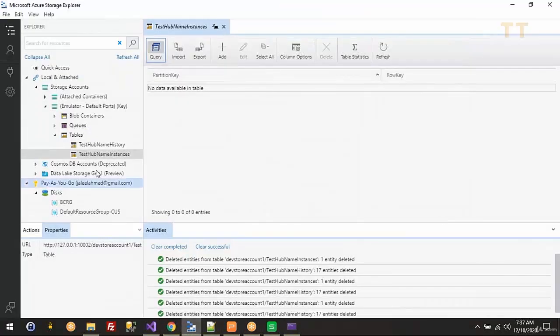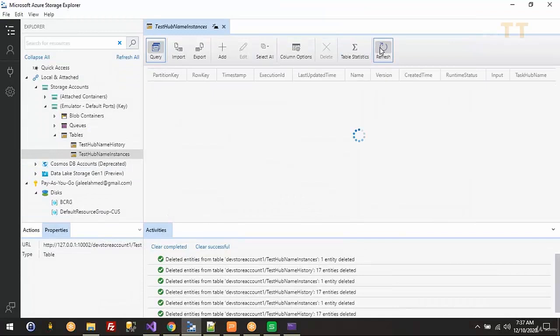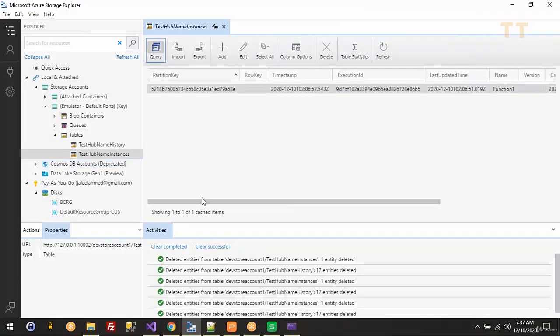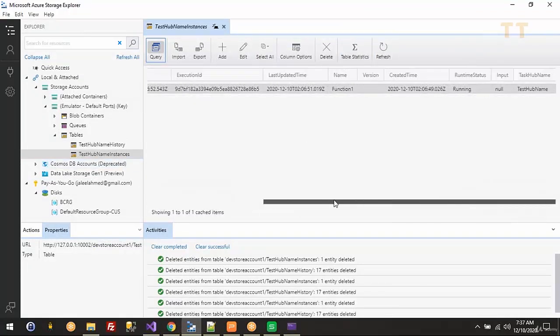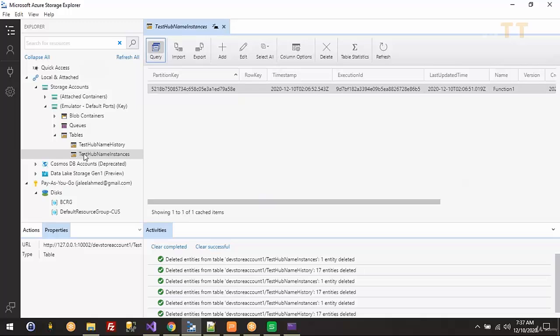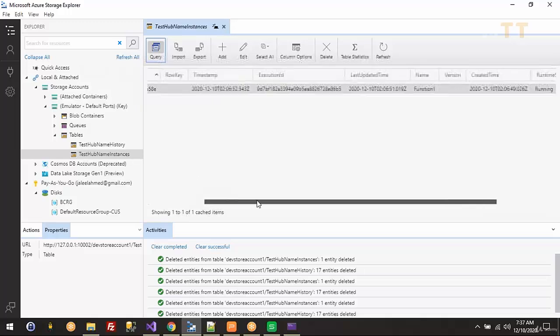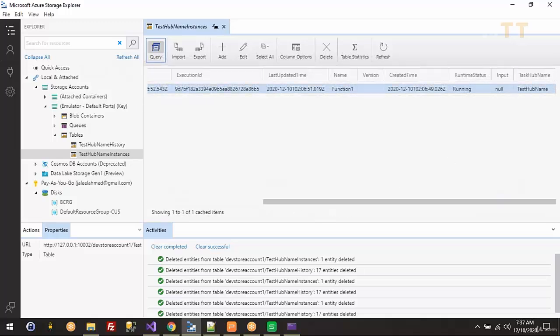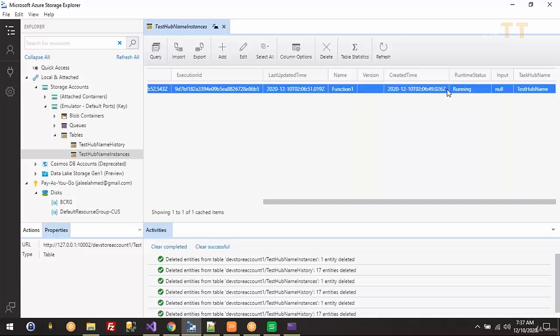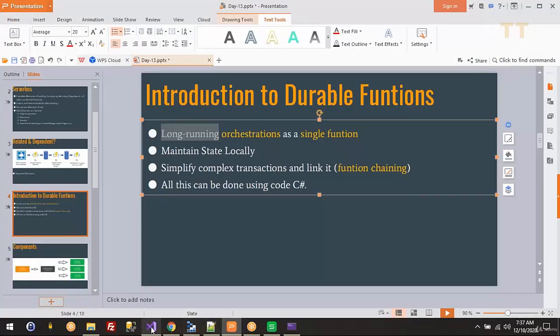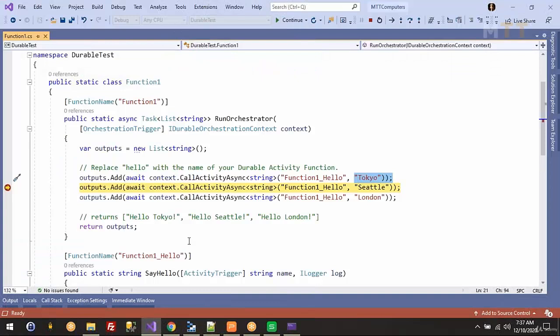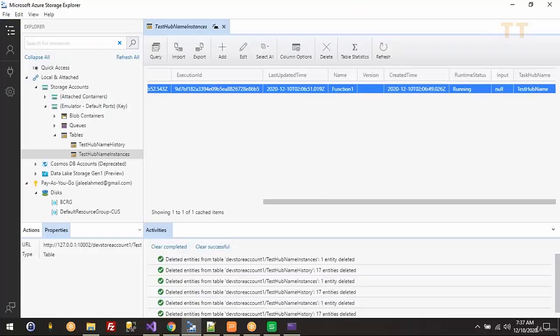If I go to storage and refresh, this is the instance table, kind of a main table which keeps track of what is happening. The current status of that request is running. This is what I was trying to say: a long running app. An execution in progress can last for an hour or two hours, and the state is maintained in these storage tables.